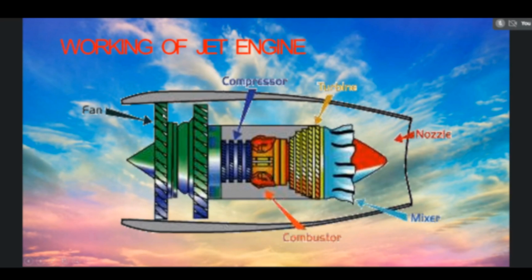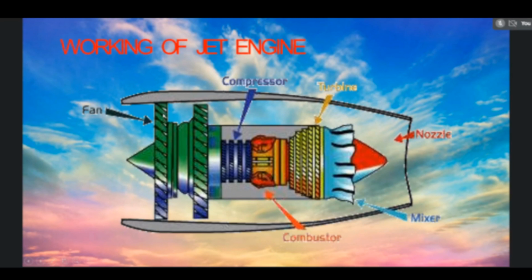In the engine, first of all, the air will be sucked in by the diffuser, and the air is compressed in the compressor. The compressor is used to increase the pressure of the air. Then the air will enter the combustion chamber. When the high pressure air enters, at the same time, the fuel will be sprayed by using the nozzles. By mixing of air and fuel, high pressure gases will be produced. These high pressure gases will be the main source of the power.